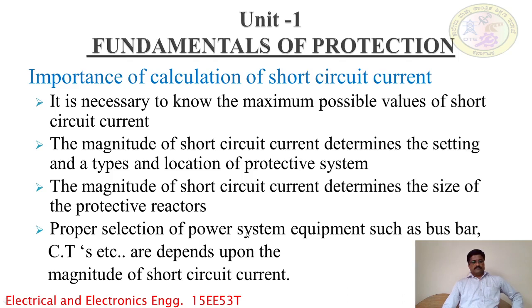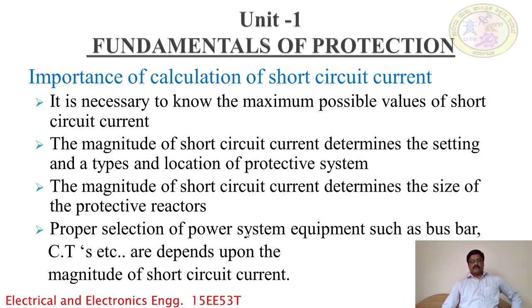In a power system, a fault may occur by sudden failure of any power system equipment, or by accidental damage or short circuit to an overhead line in the power system.